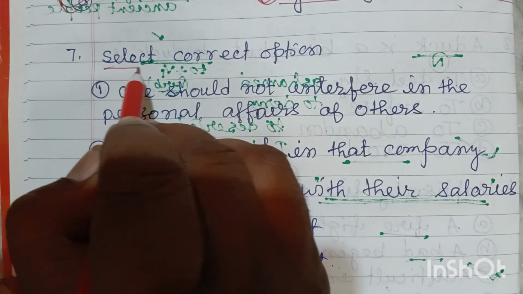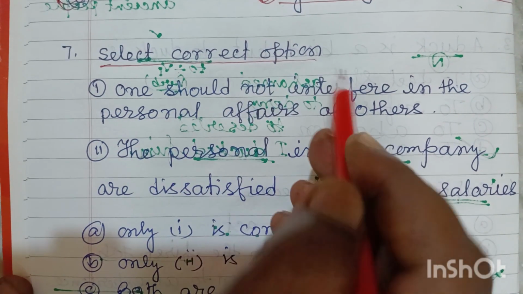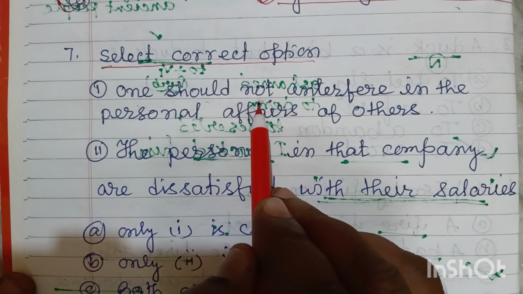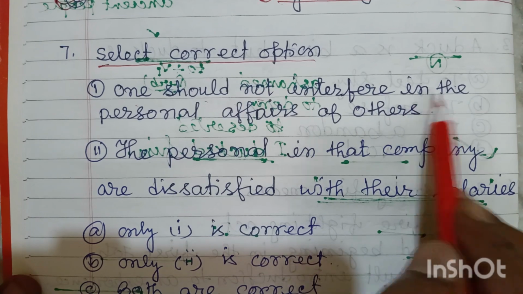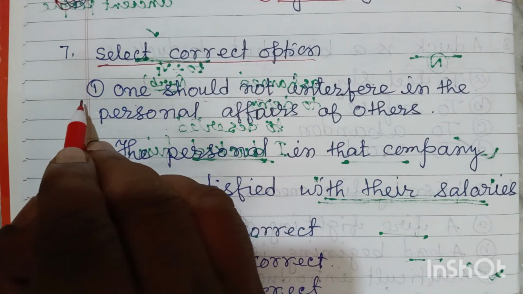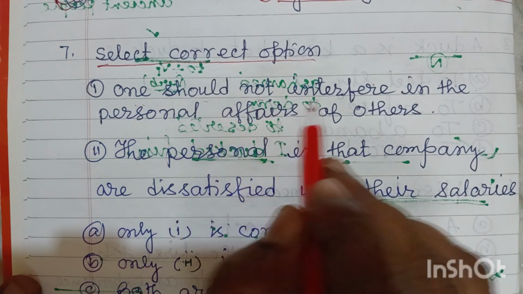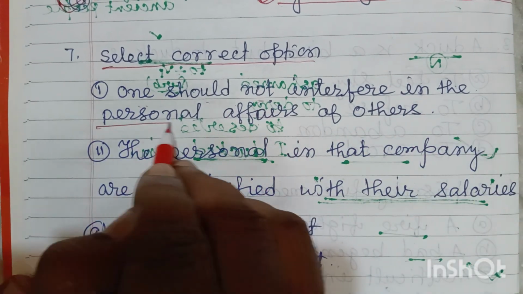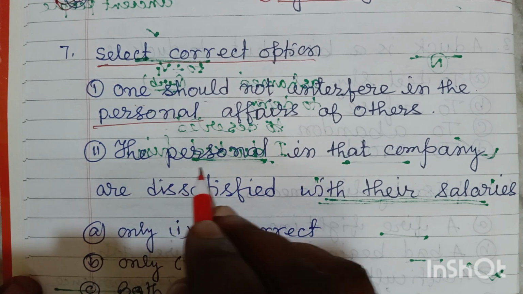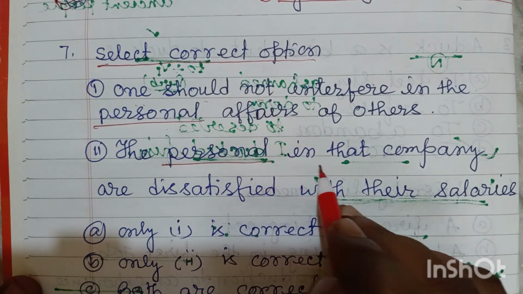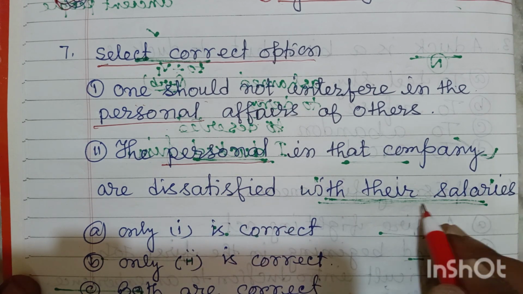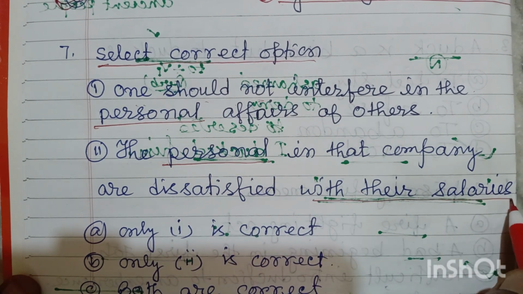Select the correct option. The first one is: one should not interfere in the personal affairs of others. Friends, here the sentence is one should not interfere in the personal affairs of others. And the second one is: the personnel in that company are dissatisfied with their salaries.